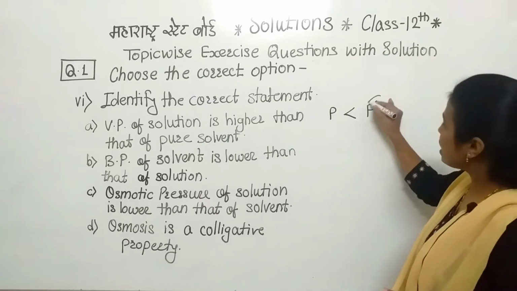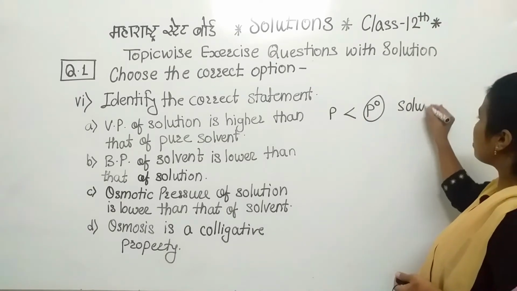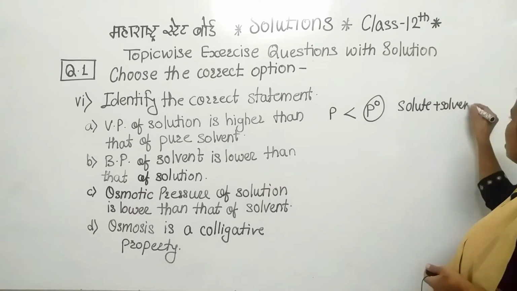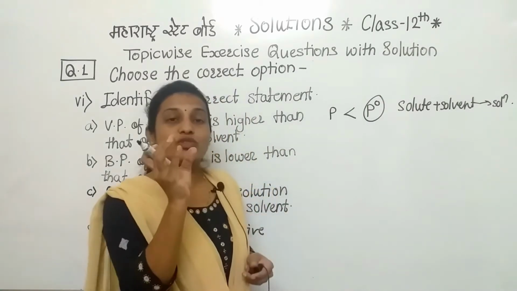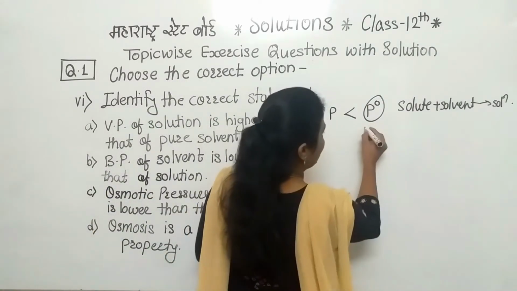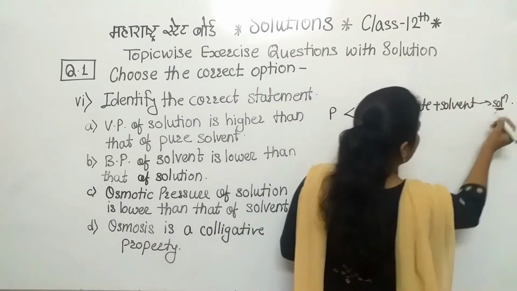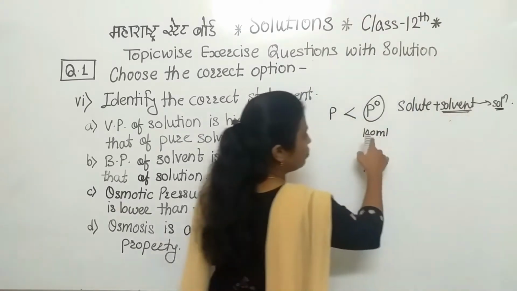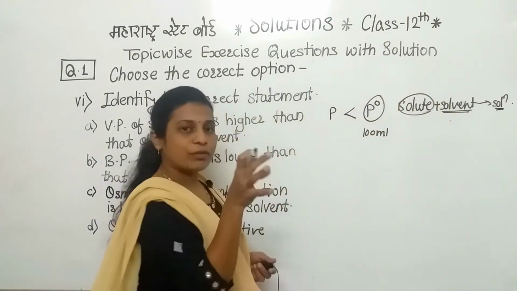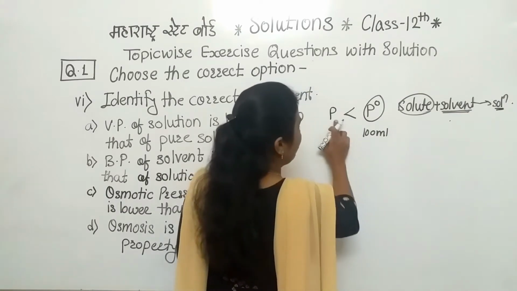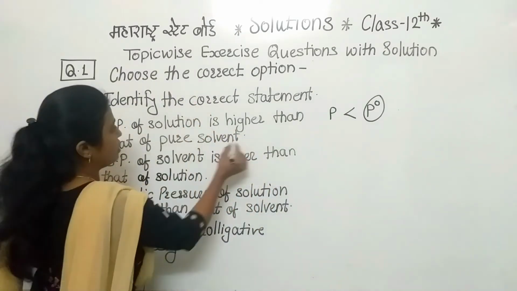Why? Because in the case of the solvent there is no presence of another substance, but solute plus solvent gives the solution. When solute is added into the solvent, the solvent quantity will be less. For example, if 100 ml of solvent is there, when we prepare the solution the solvent quantity will be less than the pure solvent, because that much quantity will be occupied by the solute. That's why the vapor pressure of the solvent is greater than the solution. So the first statement is wrong.